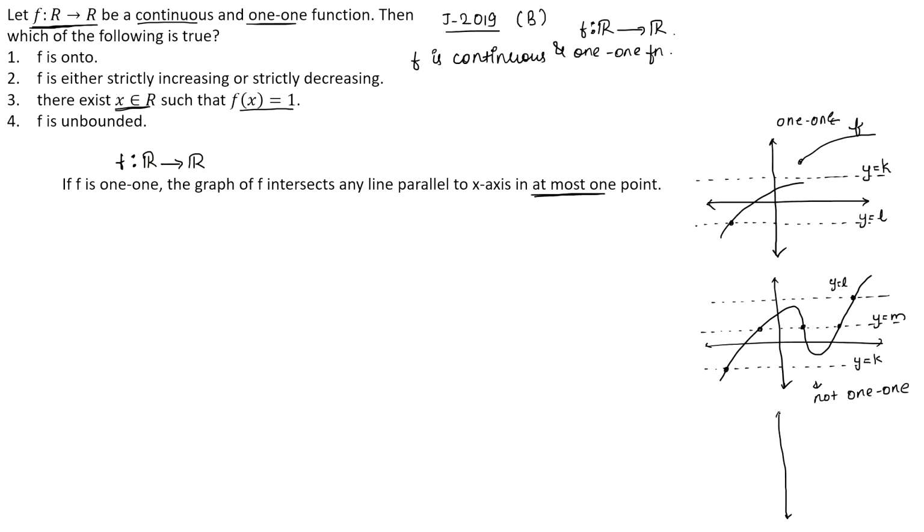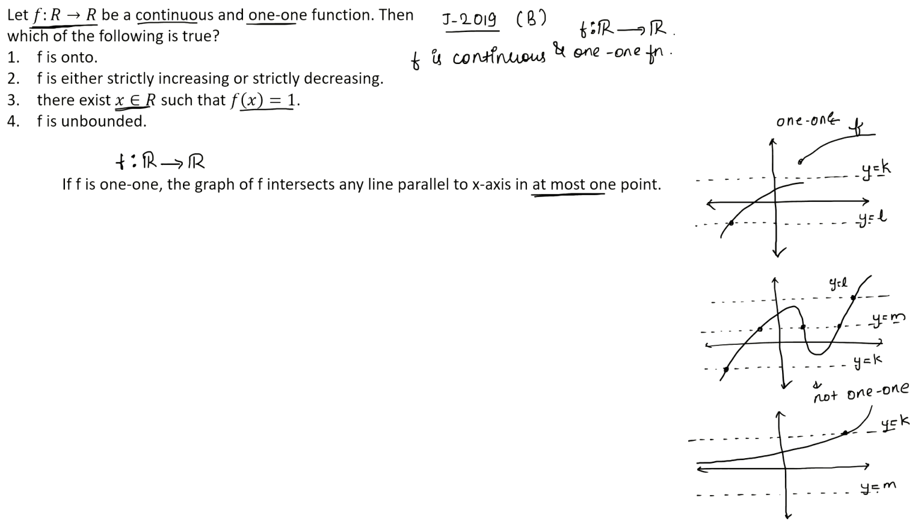Now consider this graph. If we consider this graph, it is clearly seen that any line y equals k here will be intersecting the graph once, and any line y equals m here will not be intersecting the graph of f at all.